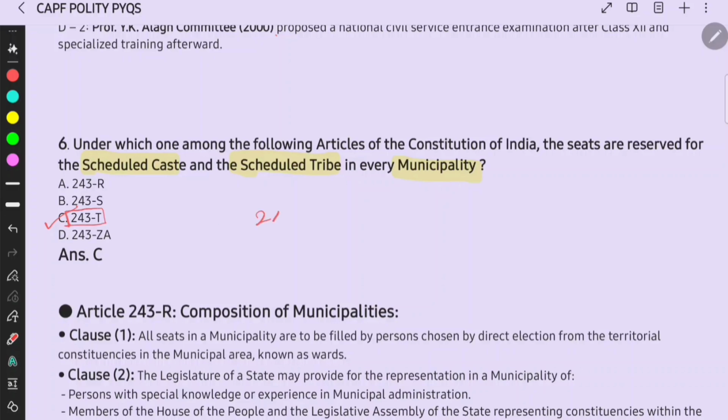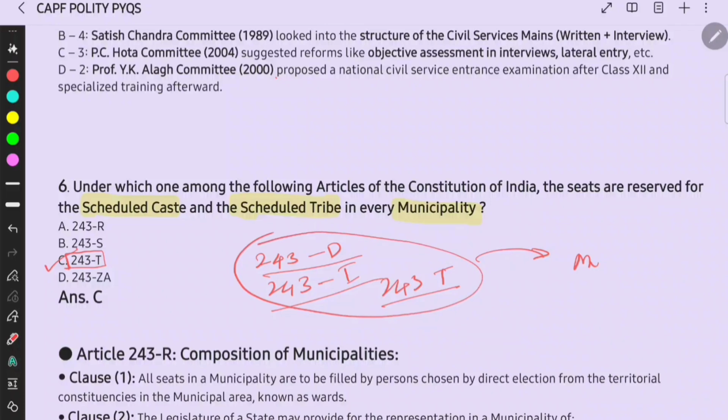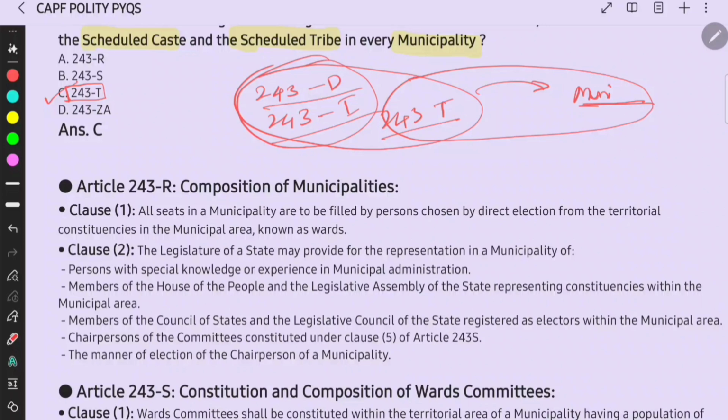The important articles are 243D, 243I, 243T, and similarly you have to see the same articles which are for municipalities. These are for panchayats, and you have to see for municipalities too, right? This is also municipality. These two are for panchayats, right? Then we shall see the explanation of this, right?